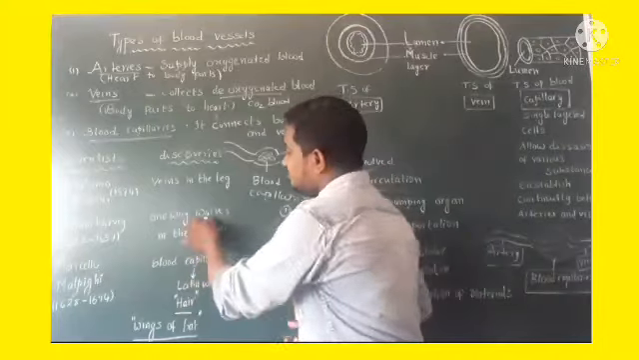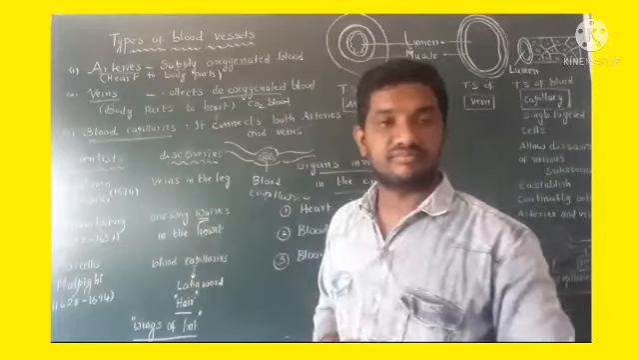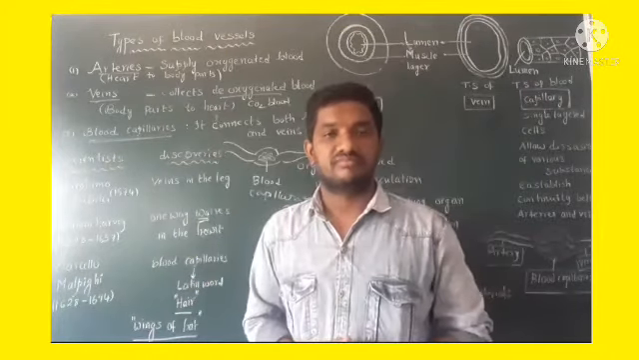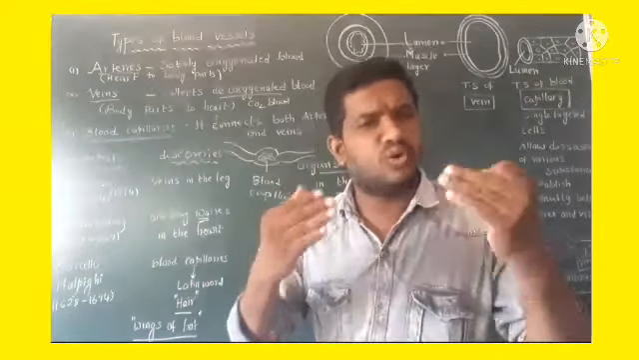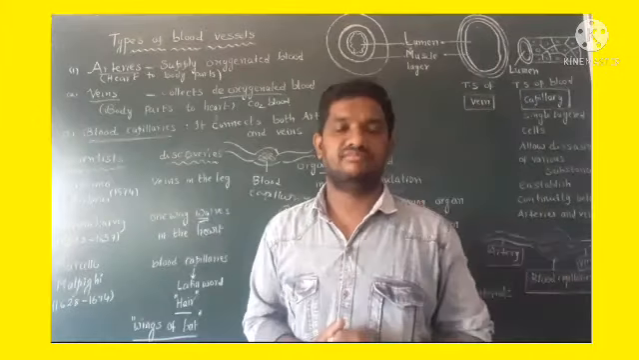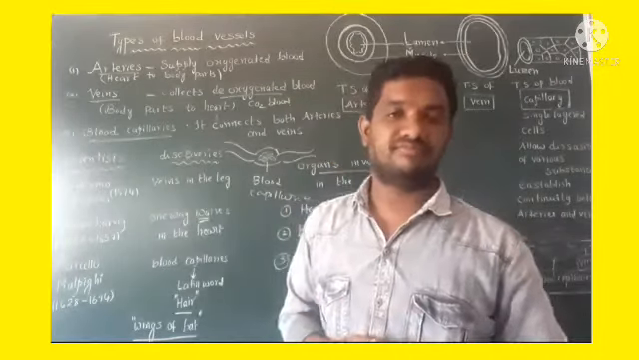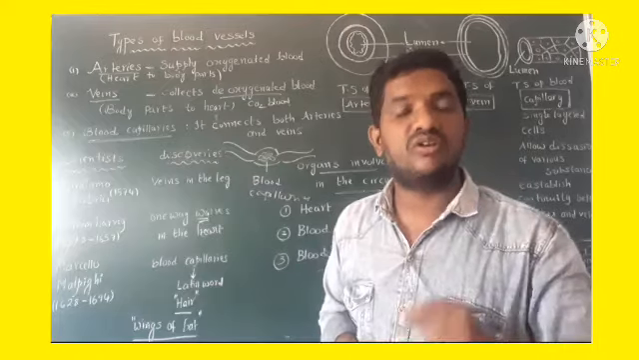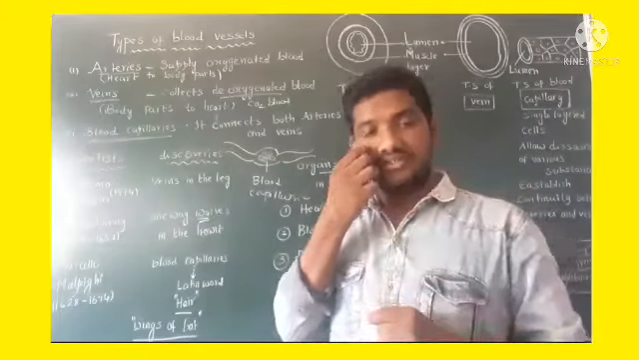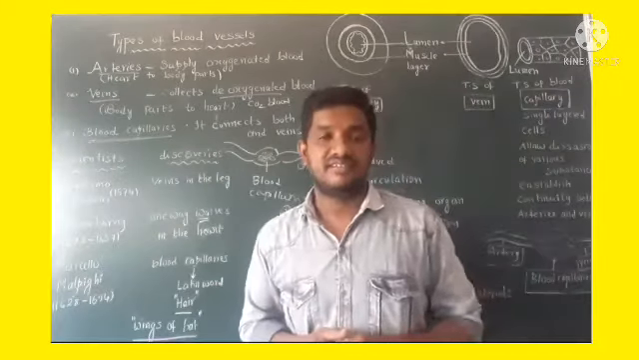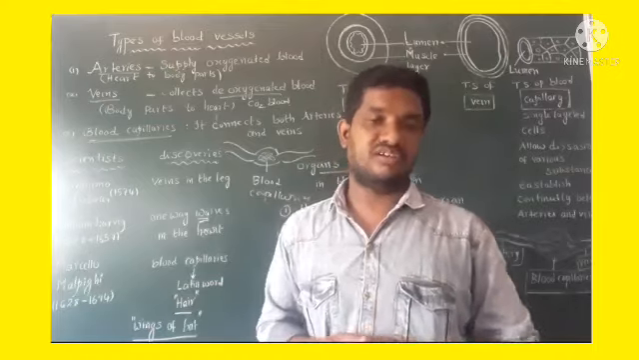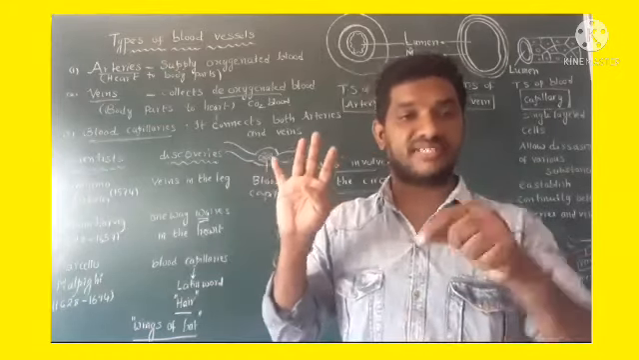What is a valve? It allows the blood only one direction. It does not allow backward flow of the blood. So these are called one-way valves. In the previous class, I explained that there are 4 kinds of valves present in the heart.